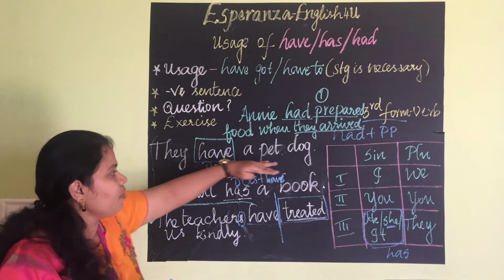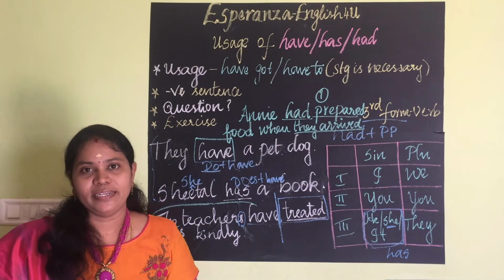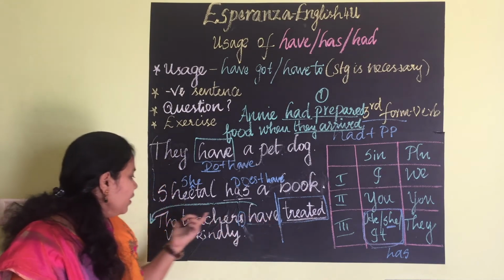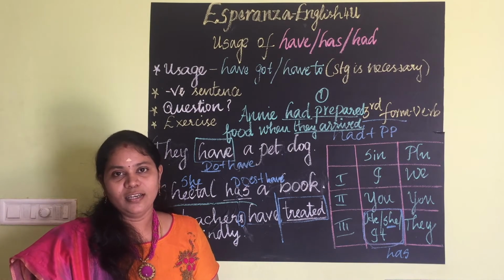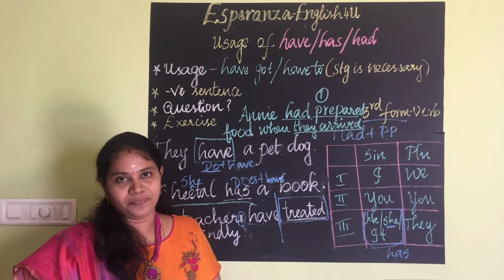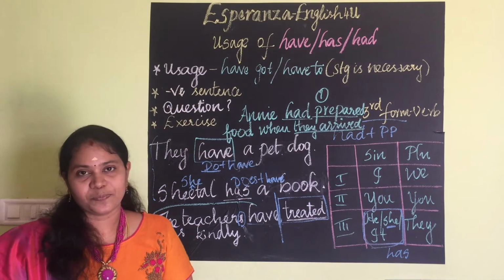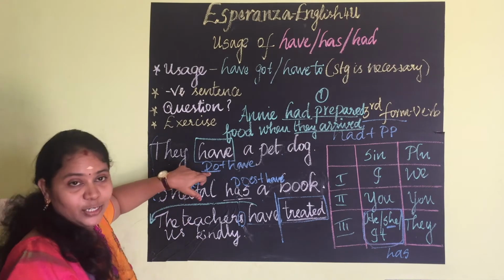So, do they have a pet dog? That's all. If it is a perfect tense, we have to frame the question from the verb. Have they treated us kindly? That's all. So, this is the way to frame a question. Clear?